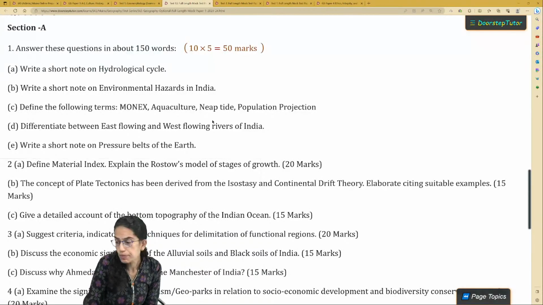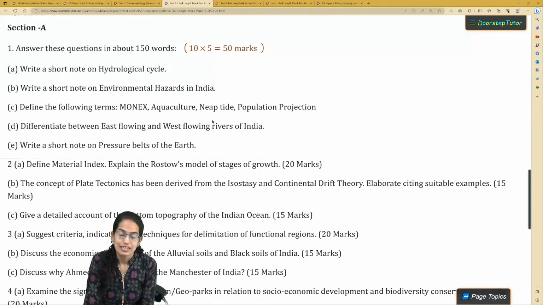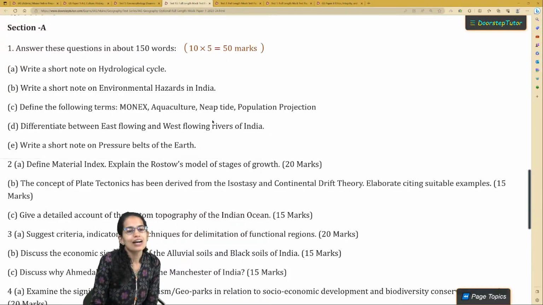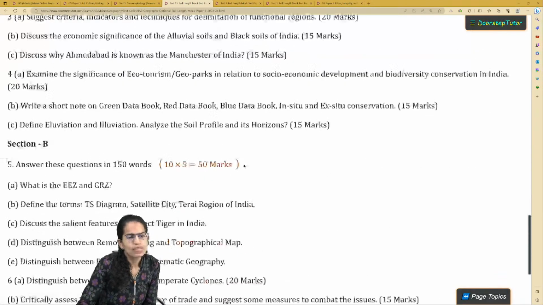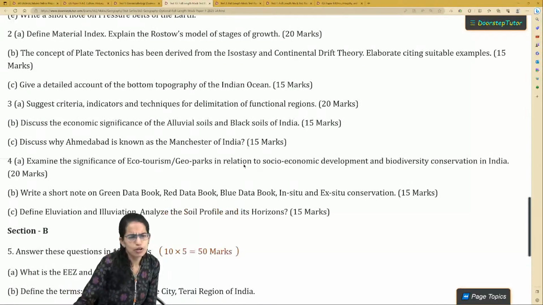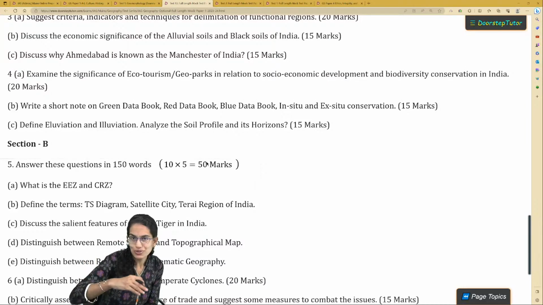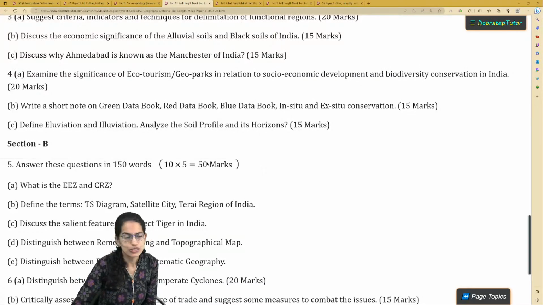Here are some important terms, for example, monics. Now, when you are talking about climatology, some of you would say that these are terms we have never heard about. But aquaculture, I would say purple revolution recently, is a very, very important topic. Then simple topics which are very obvious, for example, what is the difference between the various types of soil, IUCN classification, the red data book, blue data book, green data book, what is ex situ, in situ classification.